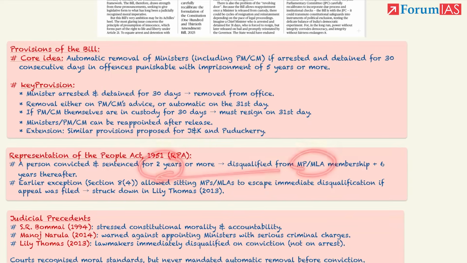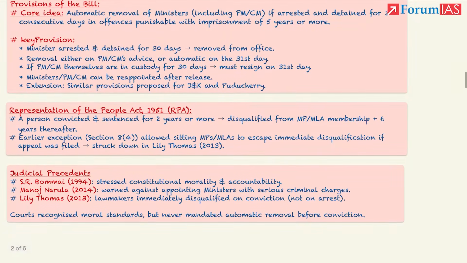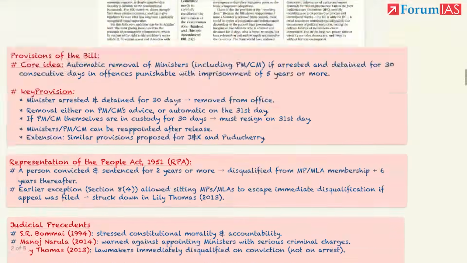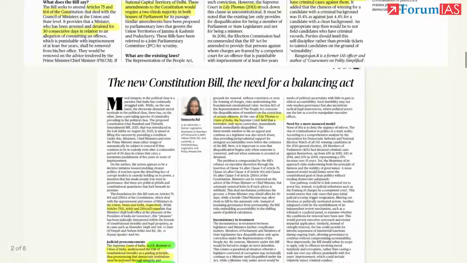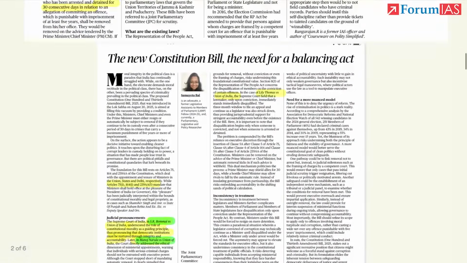So in case of MPs and MLAs, this is the situation. If you are jailed for more than 2 years, you are disqualified. Now for ministers, if the bill is passed, if you are in jail for 30 days, you will be disqualified. There have been various Supreme Court judgments regarding the disqualification of MPs, MLAs and ministers. One case stresses about constitutional morality. Basically, election of the candidates to the post of MPs, MLAs, then nomination as ministers, they all require some morality on part of the party as well as the candidate.